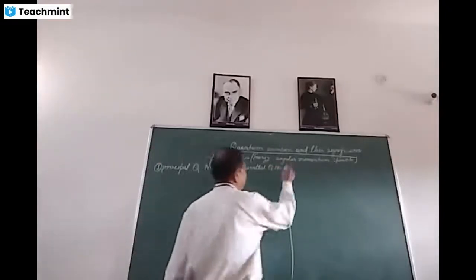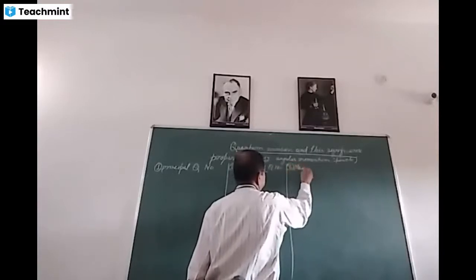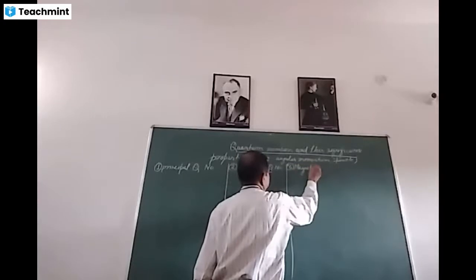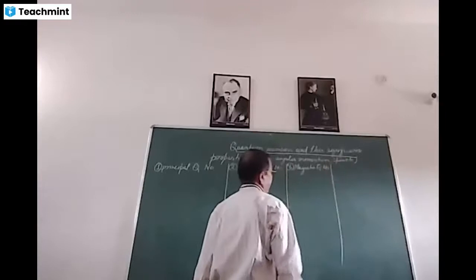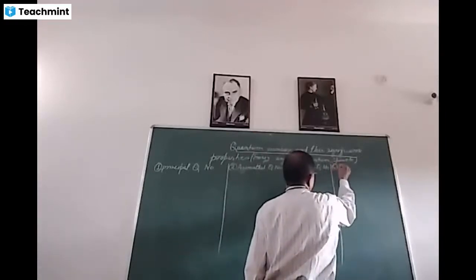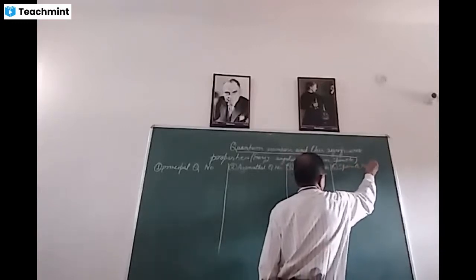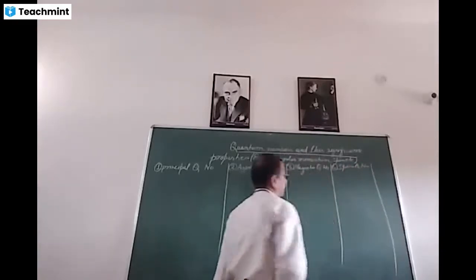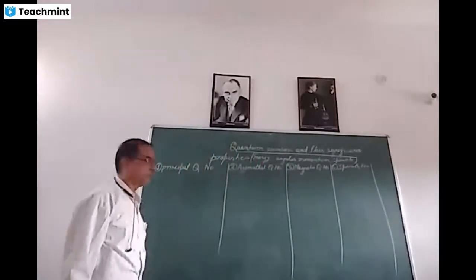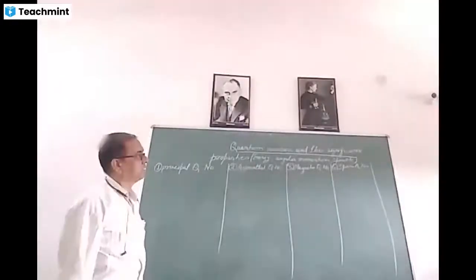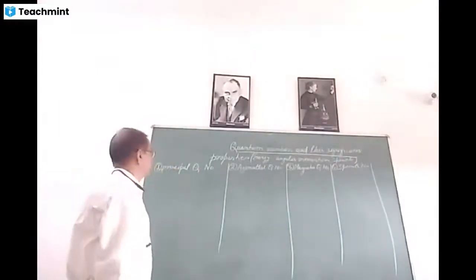The third one is magnetic quantum number. And fourth is spin quantum number. Four types of quantum number are there. That is, the first one is principal quantum number, second is azimuthal quantum number, third one is magnetic quantum number, and the fourth is spin quantum number.